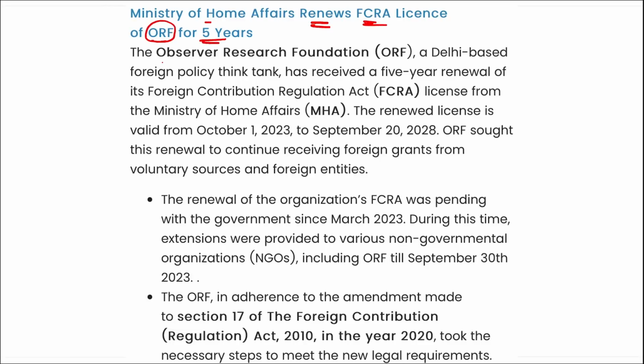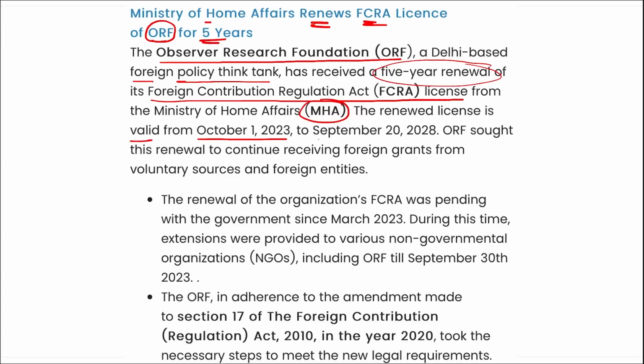Next, the Ministry of Home Affairs has renewed the FCRA license of ORF for 5 years. I repeat, ORF is the Observer Research Foundation. This is a Delhi-based foreign policy think tank, and they have received a 5-year renewal of their Foreign Contribution Regulation Act license from the Ministry of Home Affairs. The license is valid from 1st October 2023 till 20th September 2028.